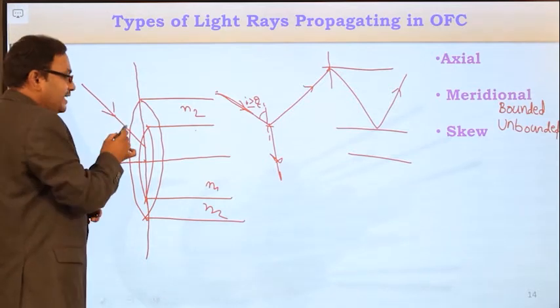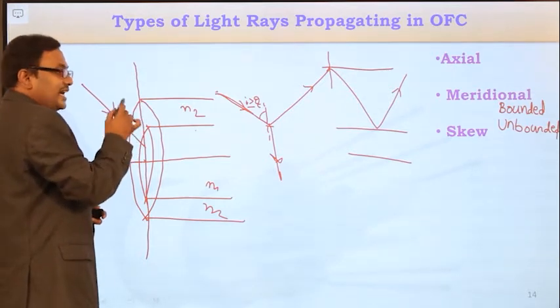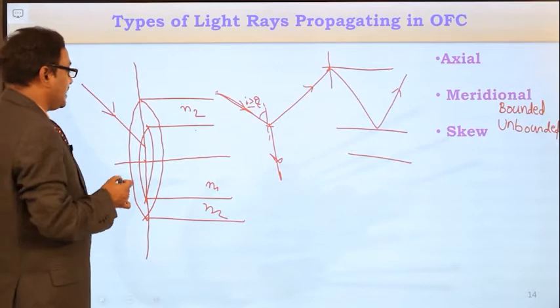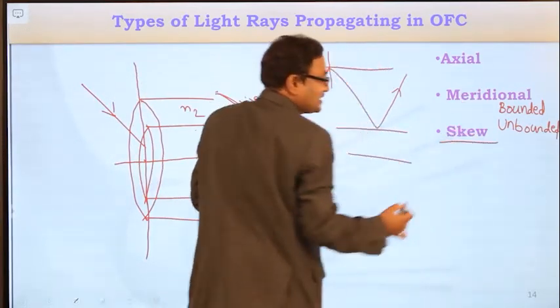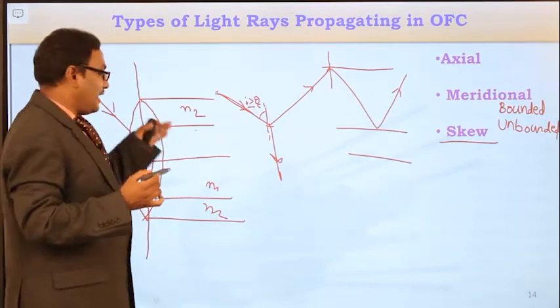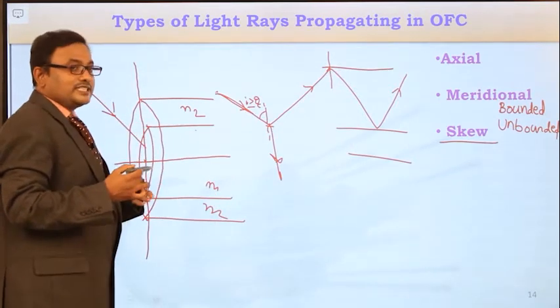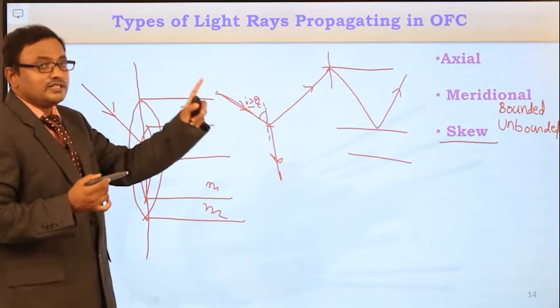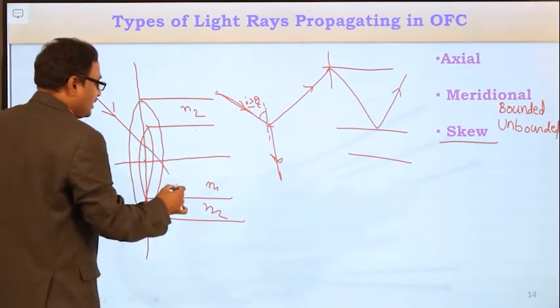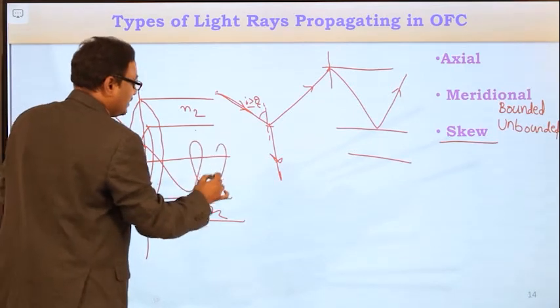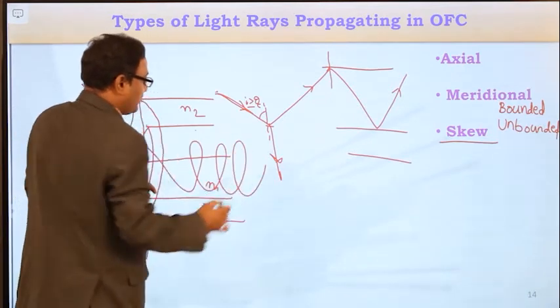So if the light rays enter at a place which is other than the center of the fiber axis, that light ray is called the skew ray. The light rays that enter into the optical fiber cable at a place other than the center of the fiber axis, they are the skew rays. And these skew rays follow the helical path while propagating in the optical fiber.